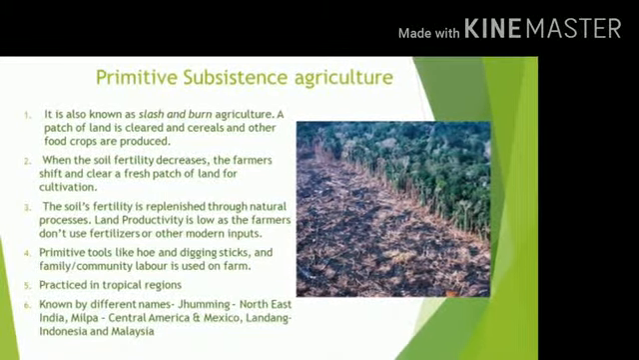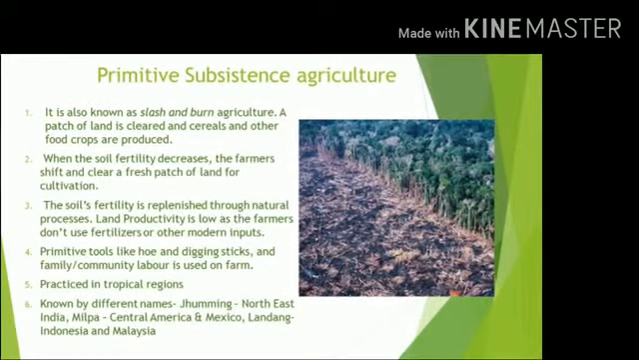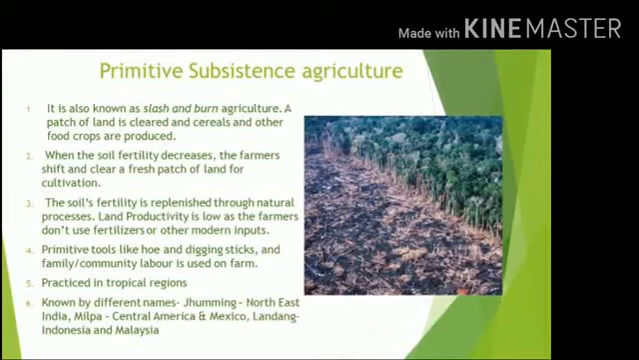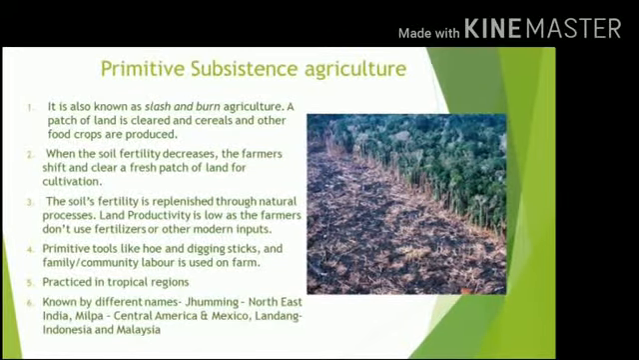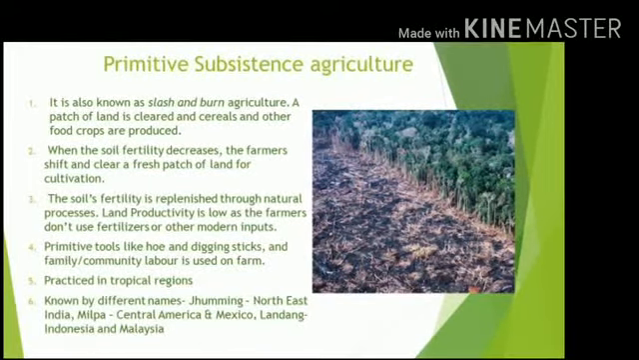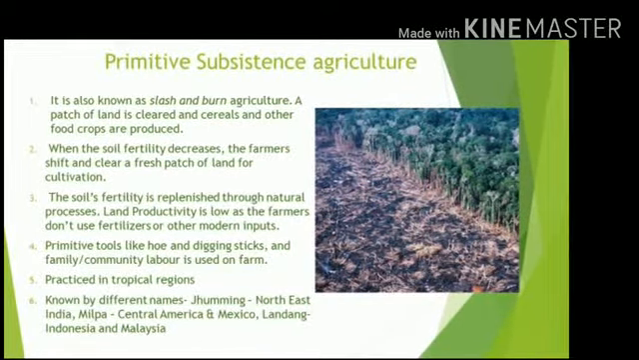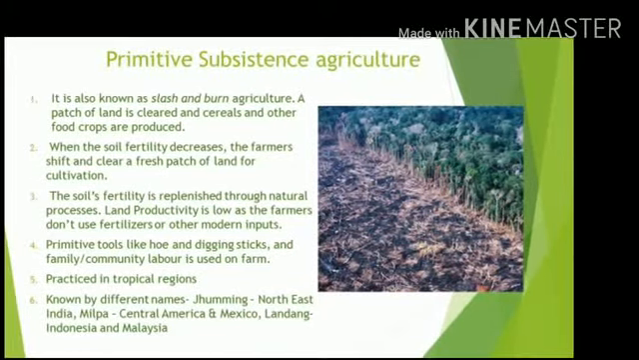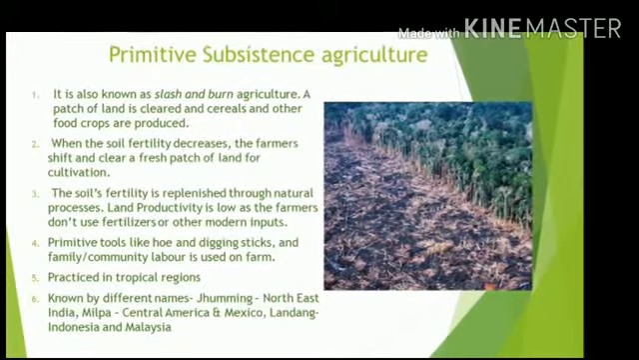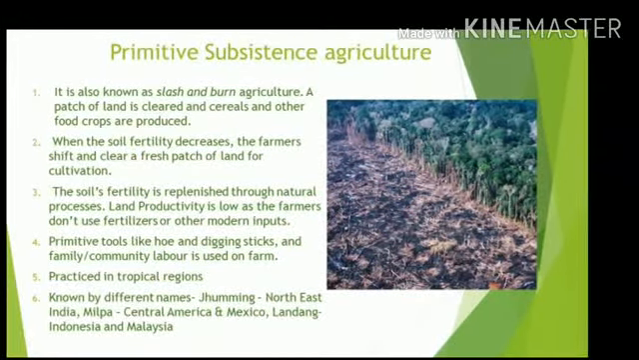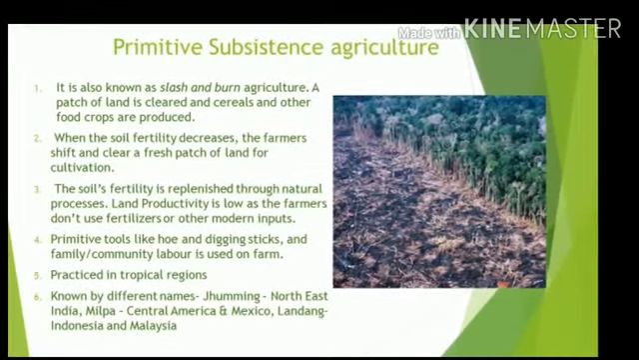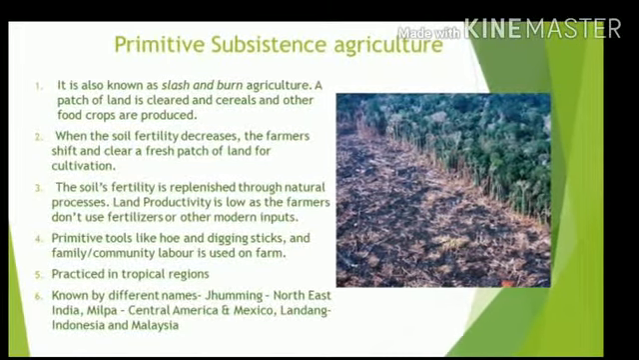So the people who are practicing primitive subsistence agriculture first clear a piece of land, then they use fire to destroy whatever is left over on the land, and the ashes that are generated by the fire add to the fertility of the soil. This method is called slash and burn agriculture. So they first slash the trees, then burn the residue. The ash will increase the fertility of the soil,